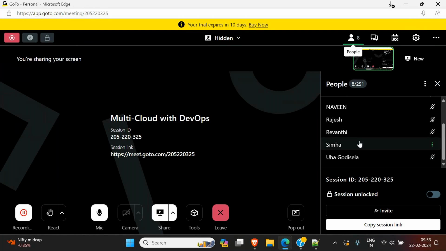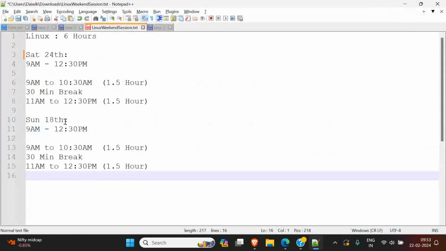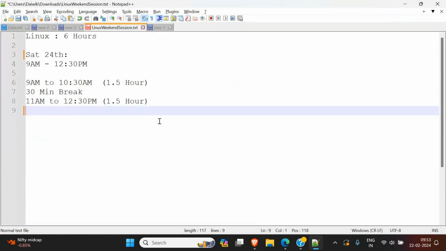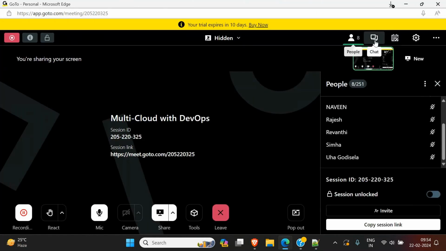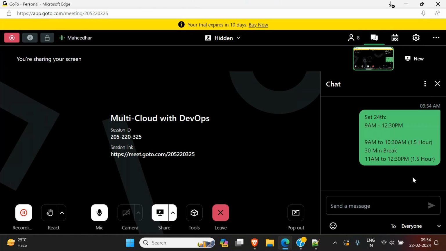And one more thing, please join this Saturday. We have a session on Saturday, not on Sunday. We don't have a session on Sunday, only one day, the same Linux. The remaining session will happen on Saturday. This is the second session, a continuation of the Saturday session, because on Sunday we had few people join. That is the reason I have not taken it on that day, so I'm taking it on Saturday. In this session we will have shell scripting as well, so please join.